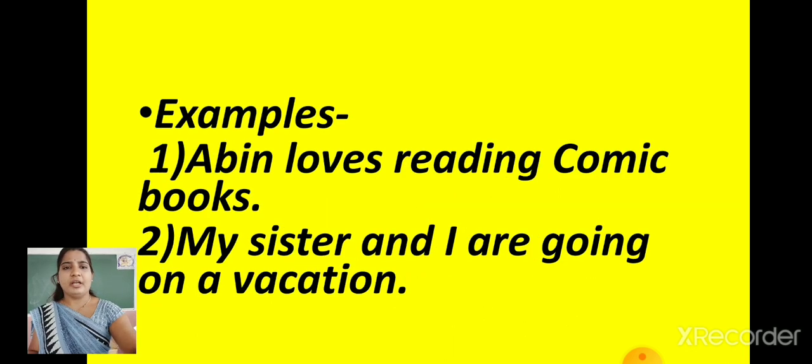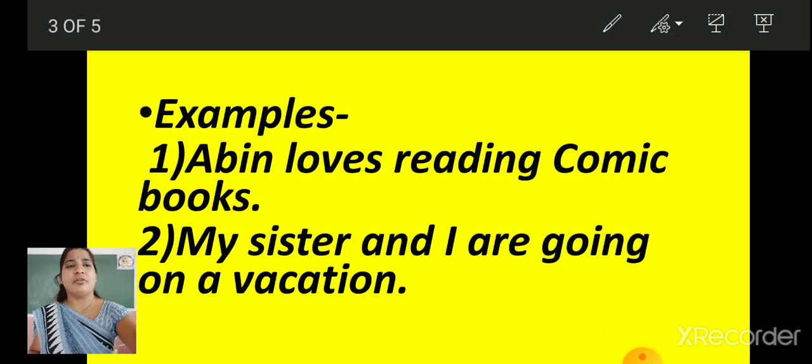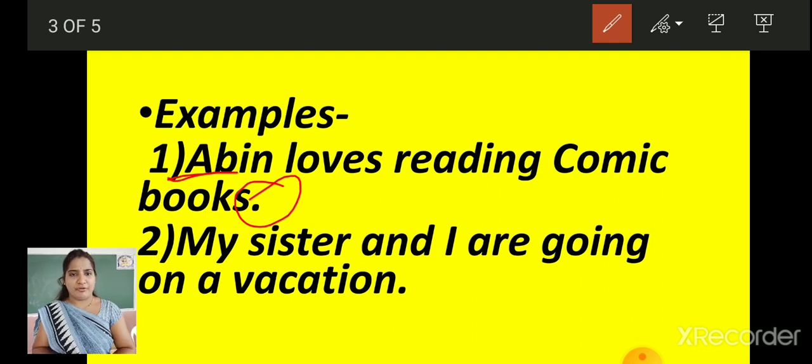For example, children, see the examples. Abin loves reading comic books. If you see the sentence, look at the first letter, children. The first letter A is capital. And the sentence ends with a full stop. The sentence is also making sense: Abin loves reading comic books. A is capital and it makes complete sense, and at last we can see the full stop.